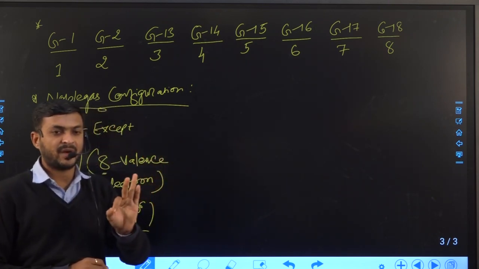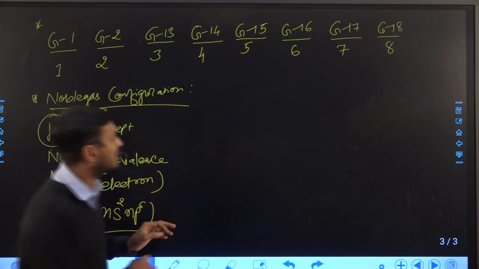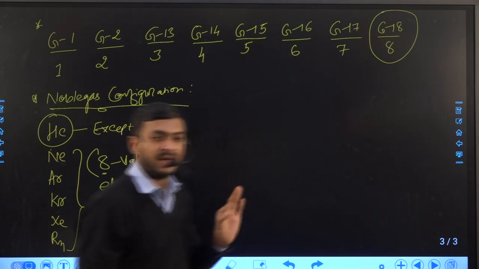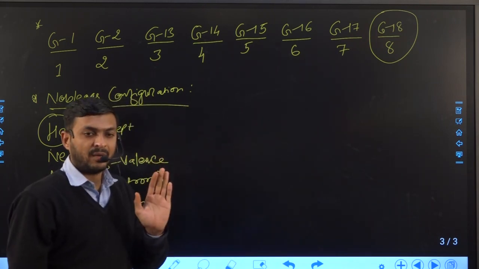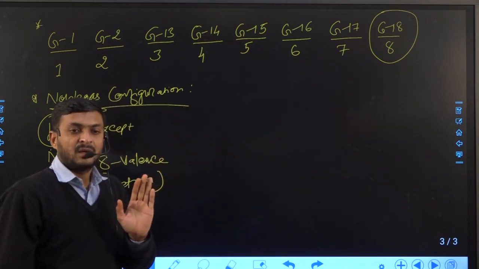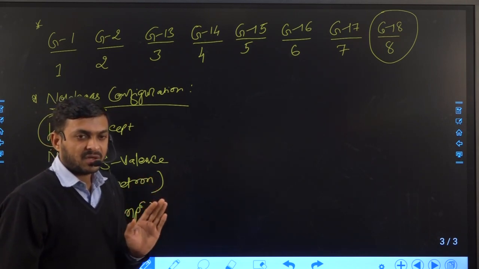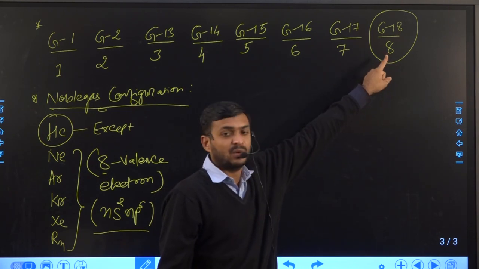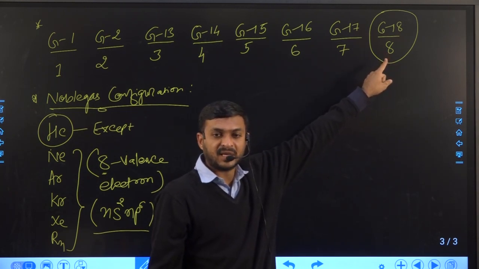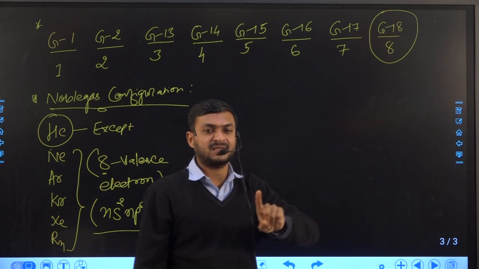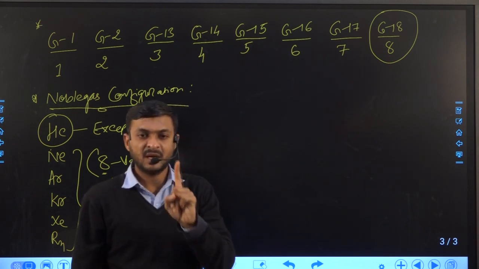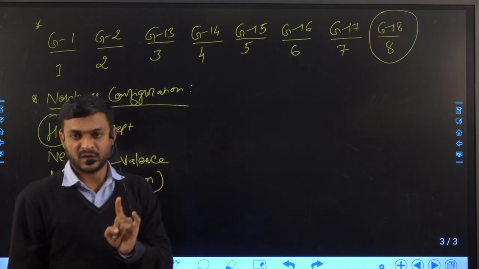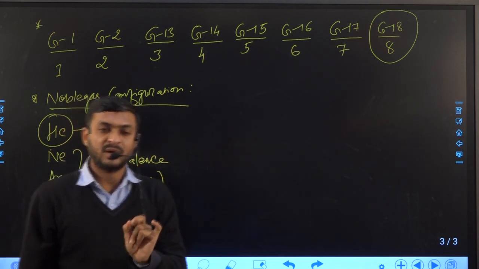So all the elements try to attain configurations like group number 18 during the formation of a chemical bond, or to attain 8 electrons in their valence shell. This is a very important thing, and you should understand it. So why is a chemical bond formed?